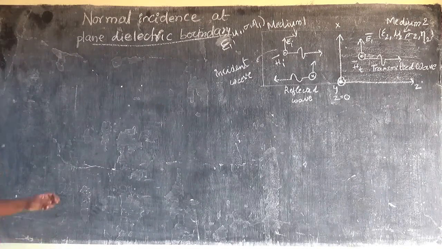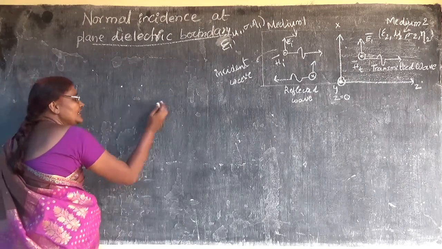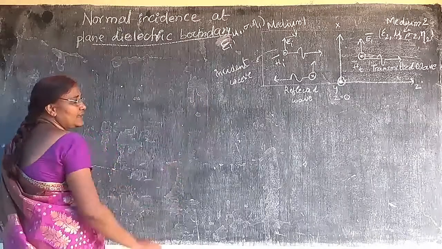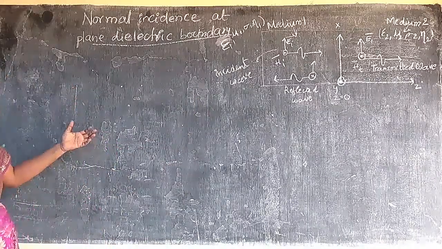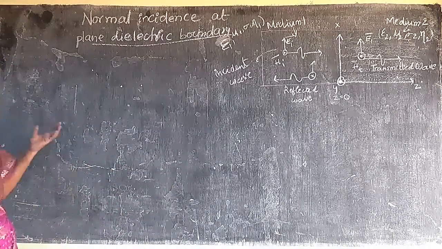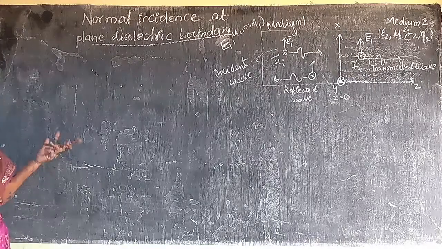That means the region will not have any boundaries, and the medium is homogeneous, only one single medium through which the electromagnetic wave is propagating, and what the wave properties are and how this wave is analyzed, that we have seen.